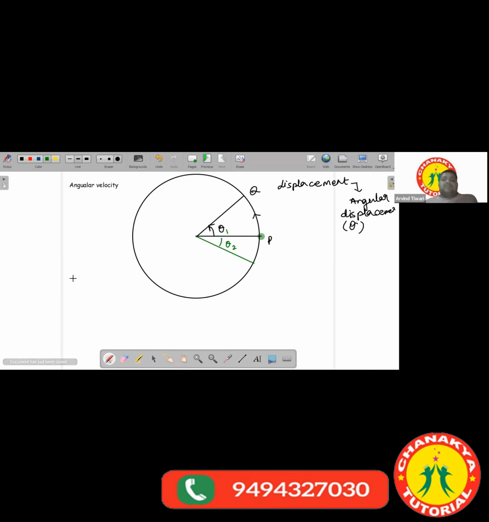That means the angular displacement will be taken in a direction perpendicular to the plane containing the circle and passing through the center. Understood this, everyone? Sir, can you repeat it? So this is a new thing you have got?